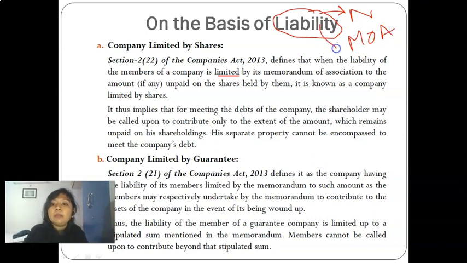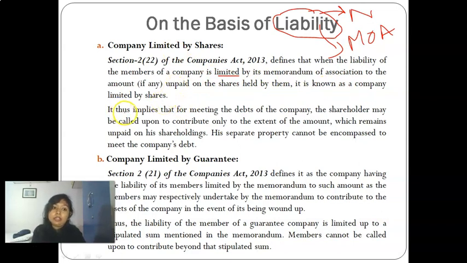By reading its memorandum, you will come to know whether the company is limited by shares or limited by guarantee. So what is written: when the liability of the members of a company is limited by its memorandum of association to the amount unpaid on shares held by them, it is known as a company limited by shares.